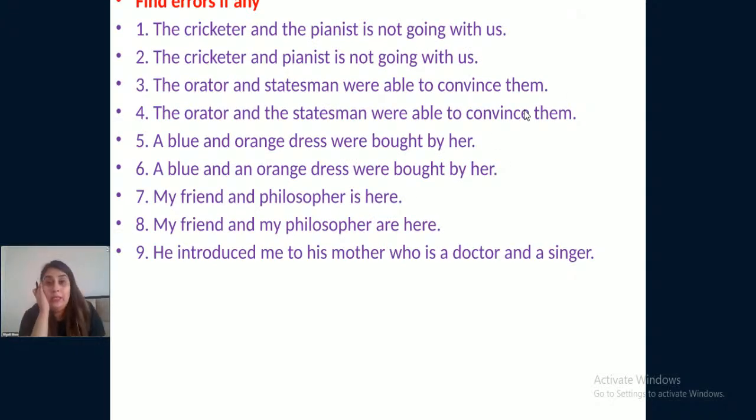Find errors if any. Okay. The cricketer and the pianist is not going with us. The cricketer and pianist is not going with us. The orator and statesman were able to convince them. A blue and orange dress were bought by her. A blue and an orange dress were bought by her.